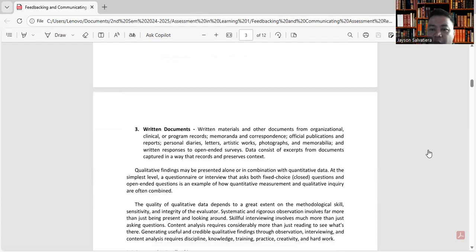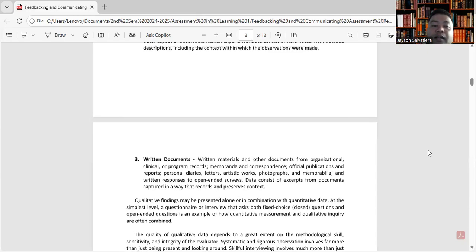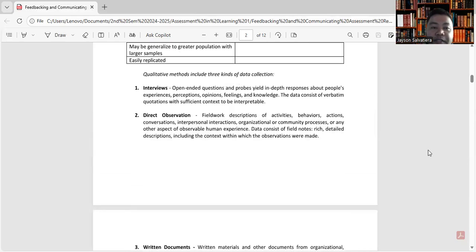Okay? So, the third one is the written documents. Written materials and other documents from organizational, clinical, or program records, memoranda, and correspondence. Official publications and reports, personal diaries, letters, artistic works, photographs, and memorabilia, and written responses to open-ended surveys. Okay, so data consists of excerpts from documents captured in a way that records or preserves context. So, doon mo kukunin yung data sa mga documents or written documents.